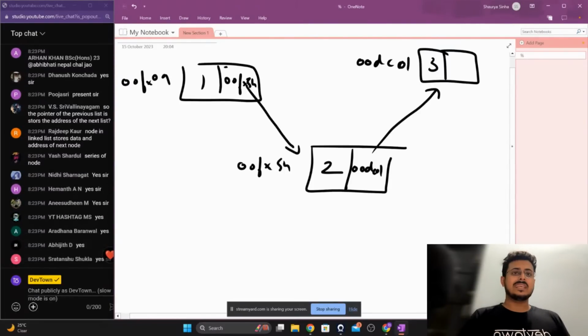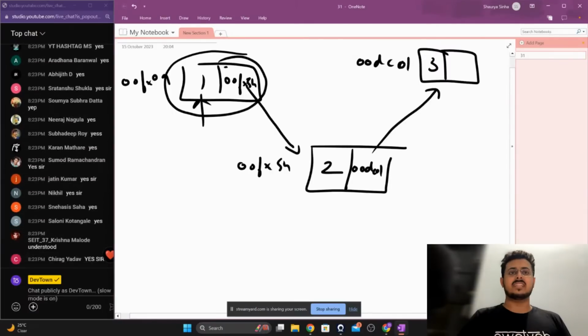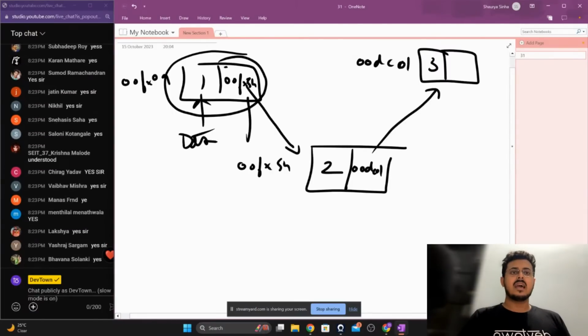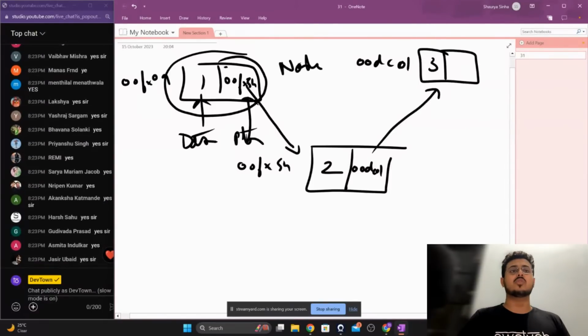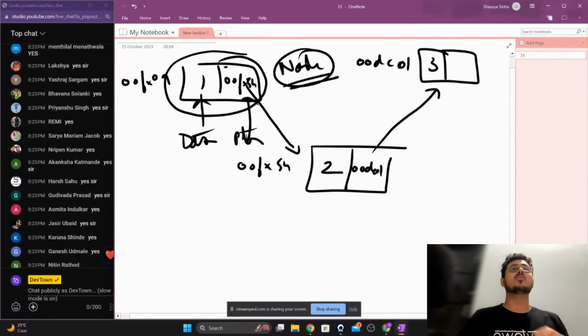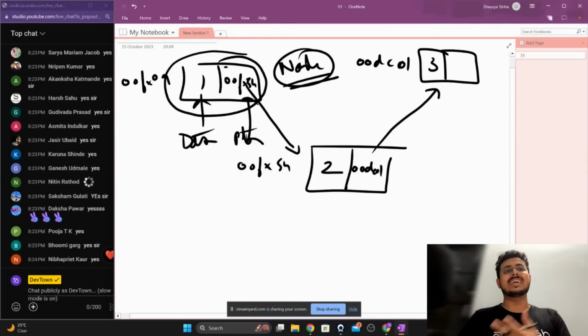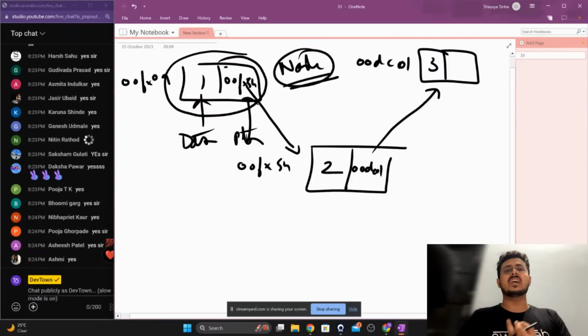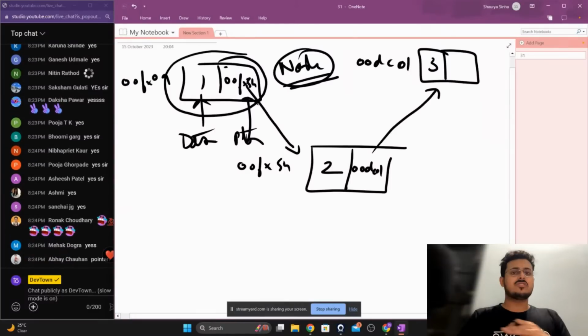Now, each of this pair of values that you are able to see, where there is data and the pointer PTR to the next particular value, is also called a node, guys. This is what we refer to as a node in a linked list. And this is called a singular or a linear linked list, where there is a single way in which we are arranging the numbers.